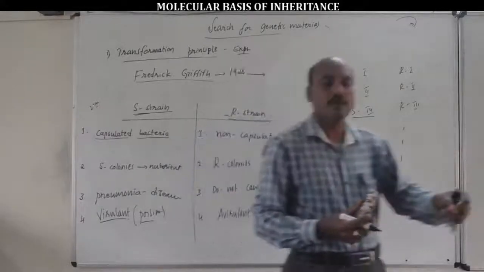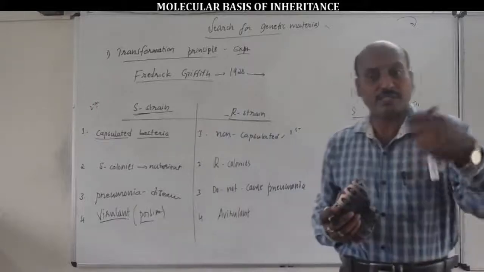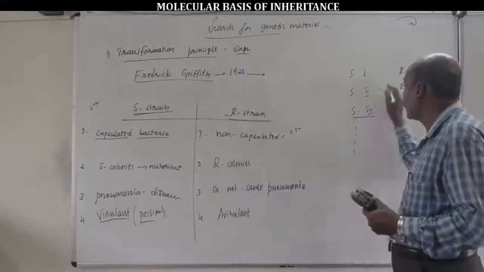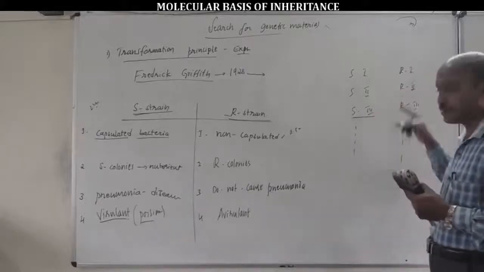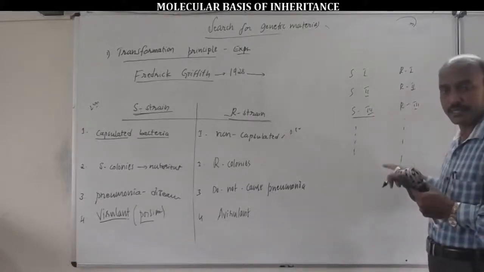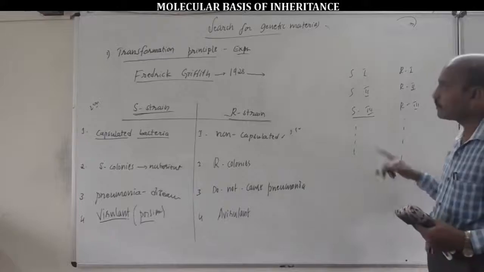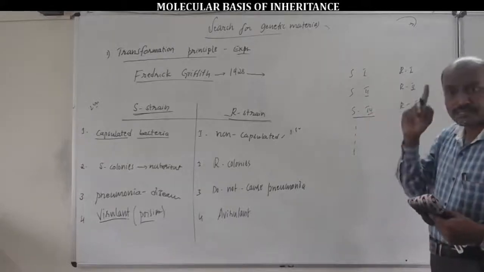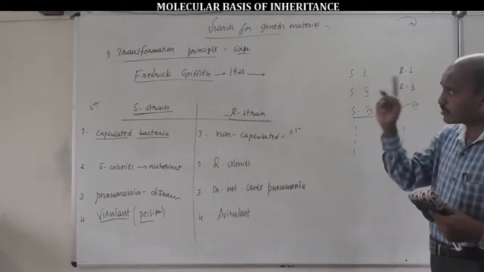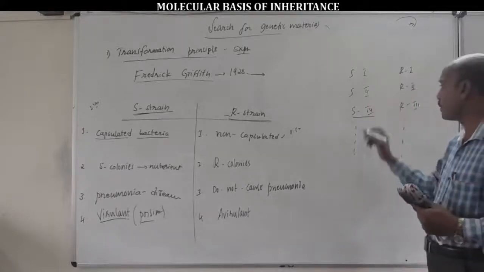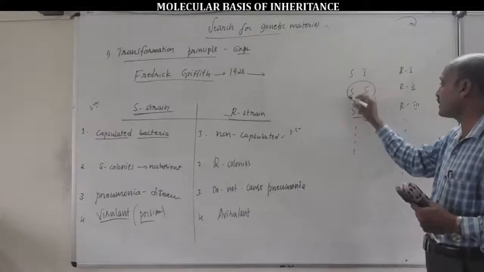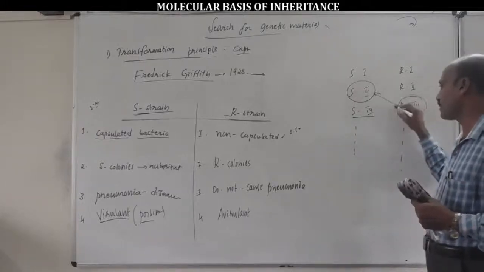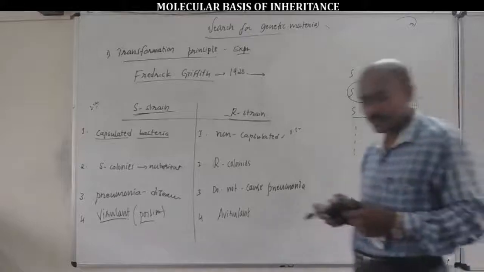The first discovered bacteria is the first strain, then the second bacteria, or third bacteria. But very important, Frederick Griffith selected for his transformation principle experiment only S second and R third bacteria. You should remember this statement clearly.